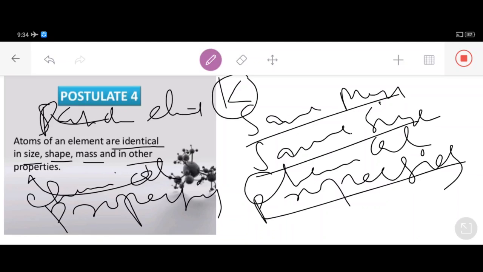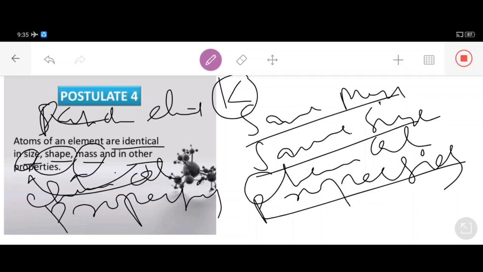So, my dear students, the fourth postulate of Dalton's atomic theory is about atoms of an element. I gave the example of potassium, but you can take the example of any element. Atoms of an element are identical in size, in shape, in mass, and other chemical properties. That means they show similar chemical behavior.